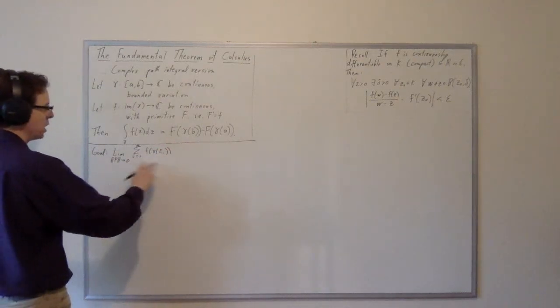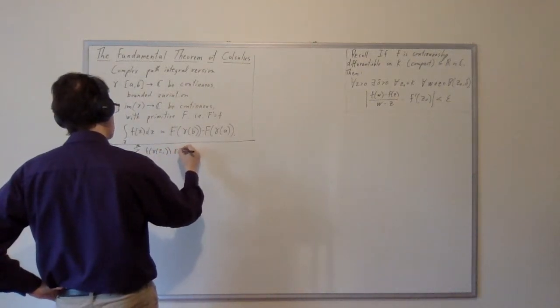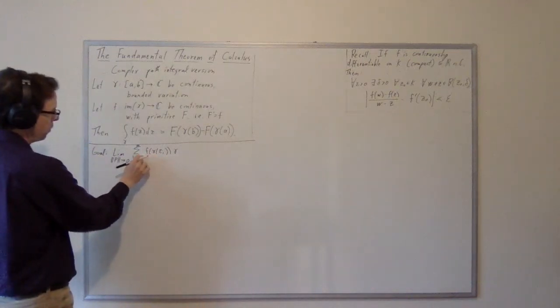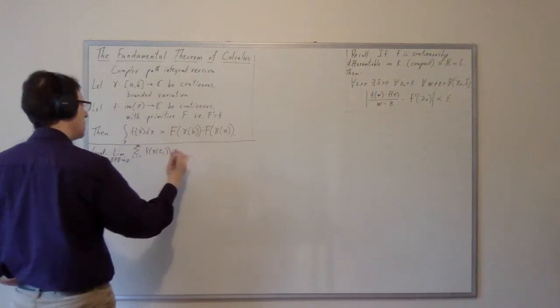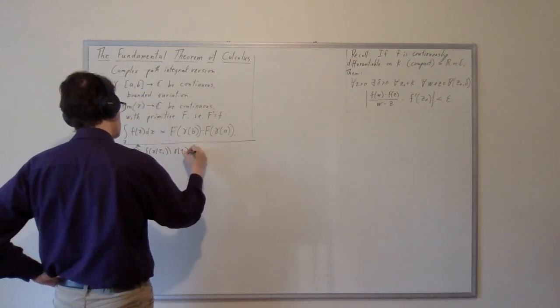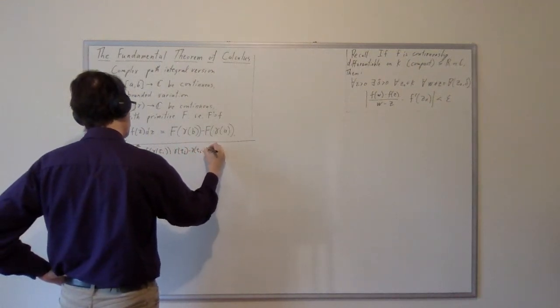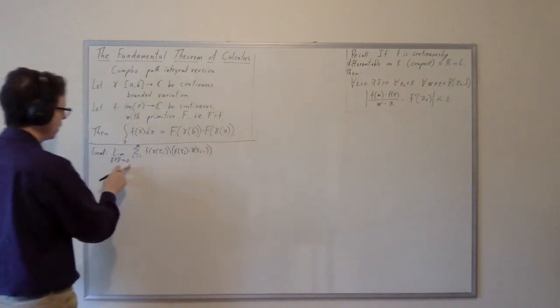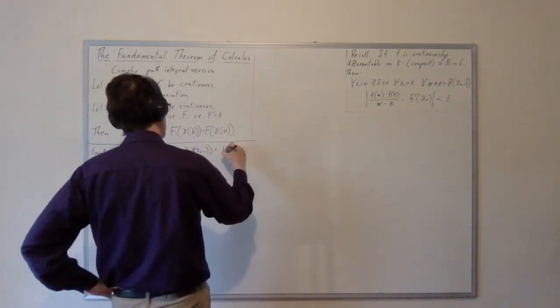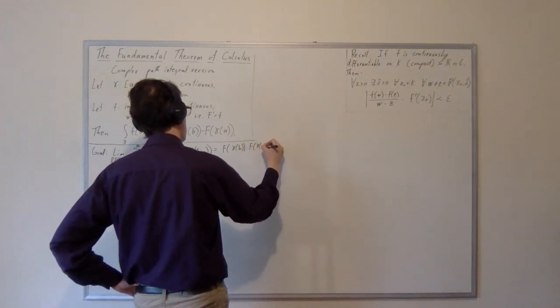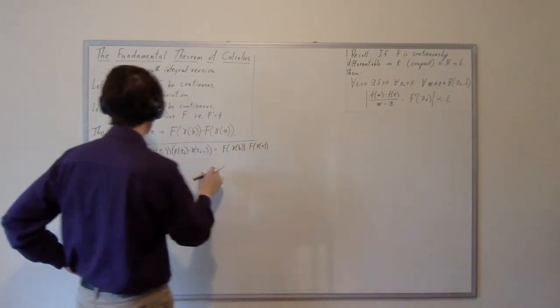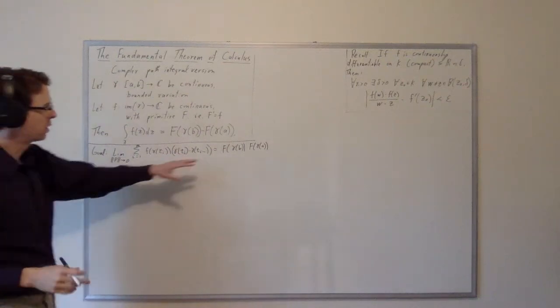Now tau depends on P, and so does t. That's f composed with gamma on the inside of the Riemann-Stieltjes integral, and then d gamma, so gamma of t_i minus gamma of t_{i-1}. We want to show that this limit is equal to capital F of gamma of b minus capital F of gamma of a. So that's the goal.